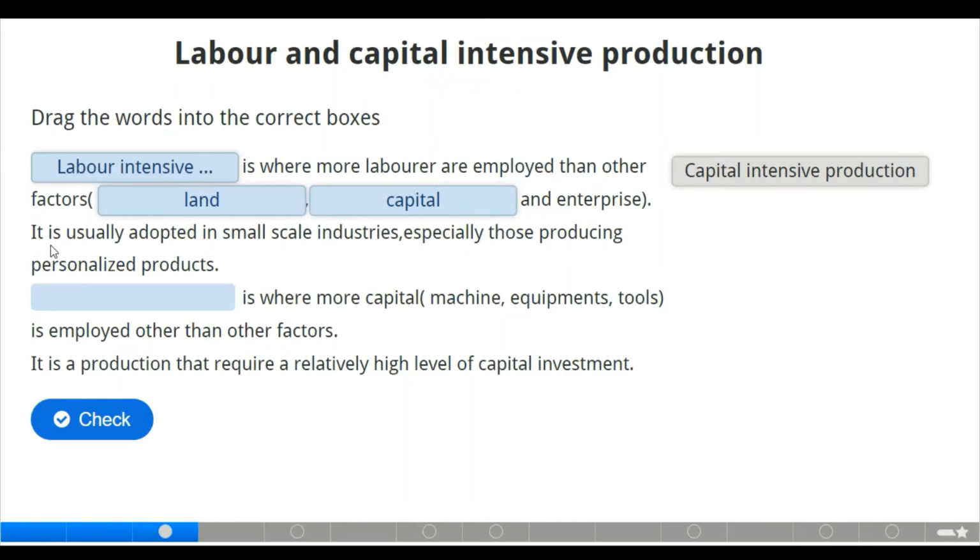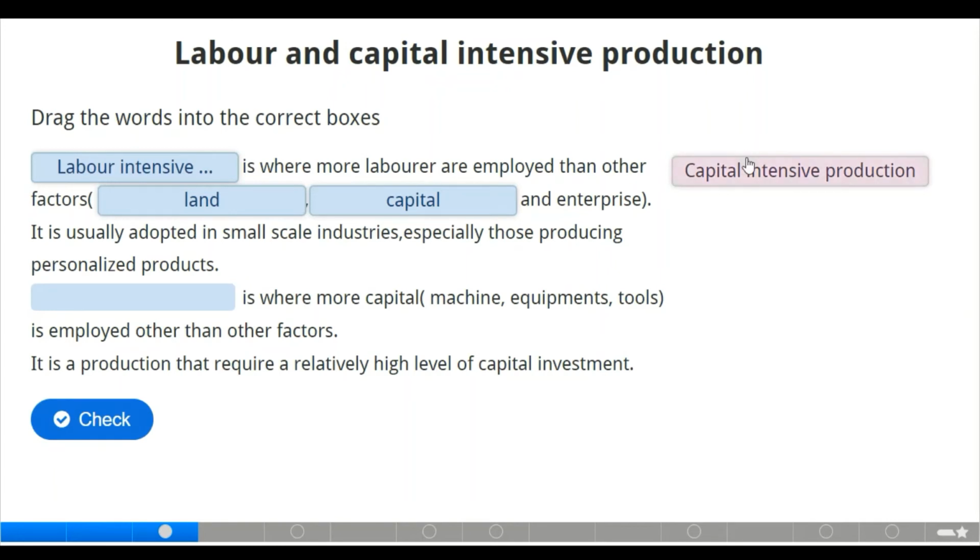Now, labor intensive production is usually adopted in small scale industry, especially those producing personalized products. Examples of labor intensive production are hotels and restaurants. Now we also have capital intensive production. Let us drag it.